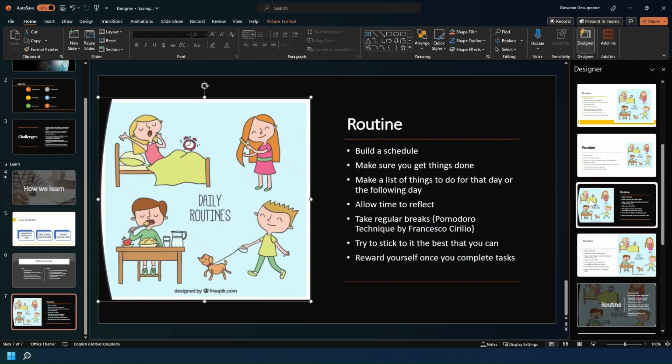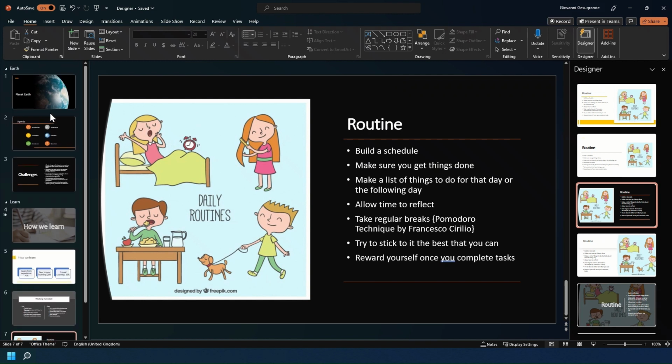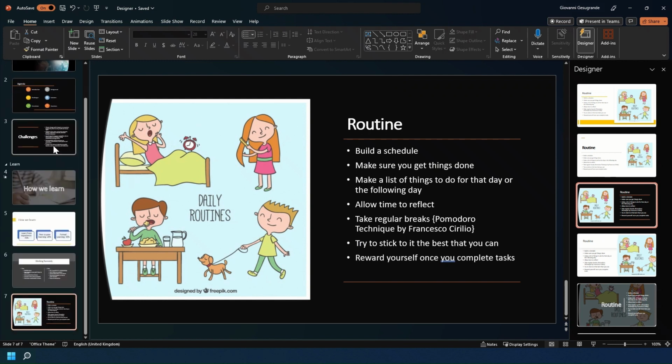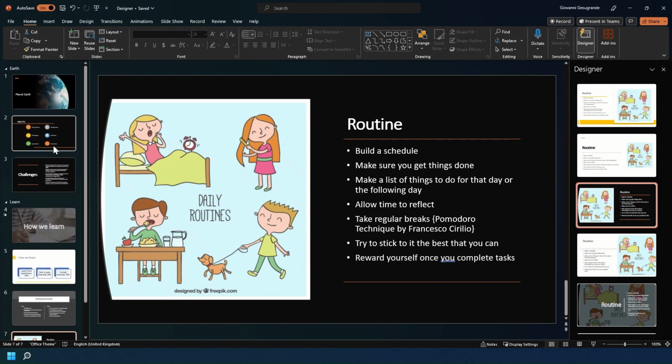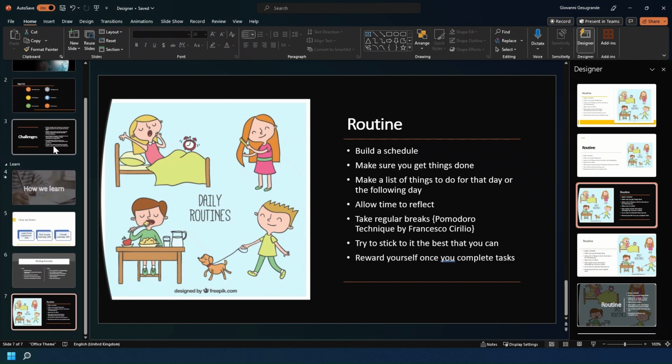But let's say I want this one, for example, because it actually looks quite good and it looks like I've condensed the information that I want to talk through with the routine. And now, as you can see, we have a definite massive improvement over the amount of white space and plain space with the text and bad arrangements of images.